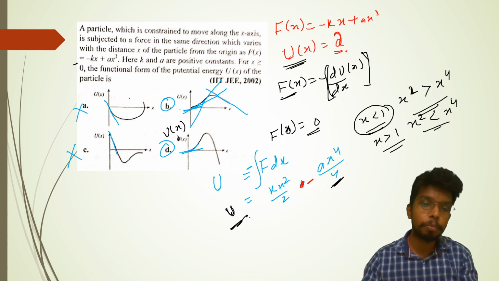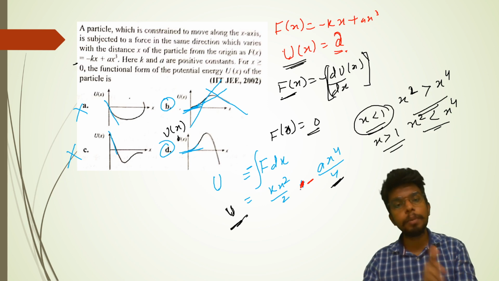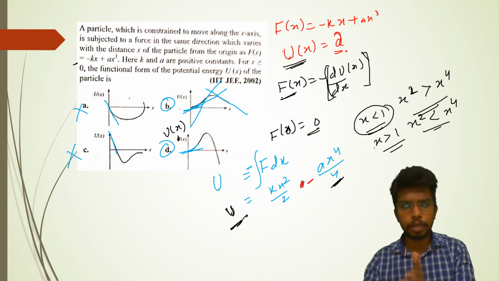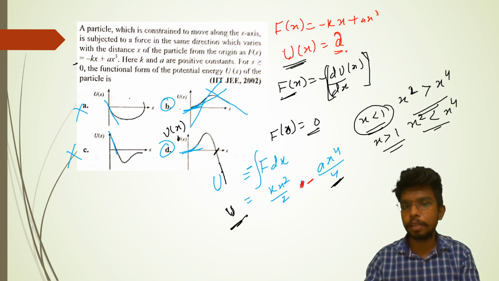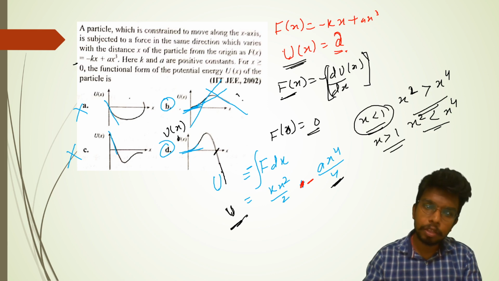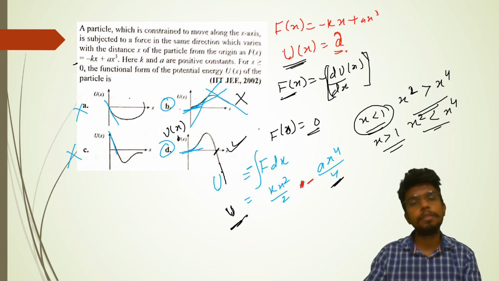So U should go negative when x is more than some value, because x to the power 4 is dominating. So the other result cannot be there because there is no negative resemblance, so only option D is left.